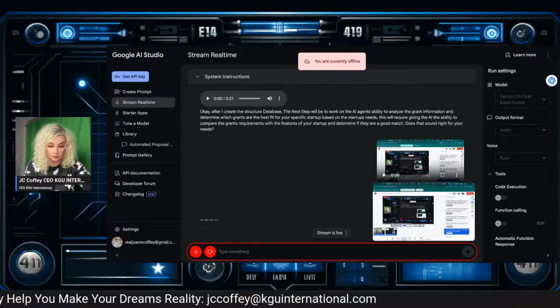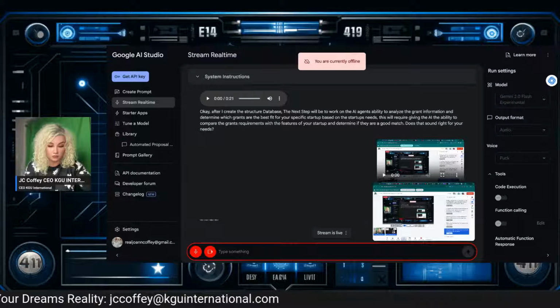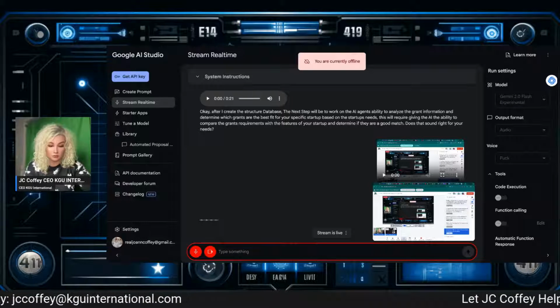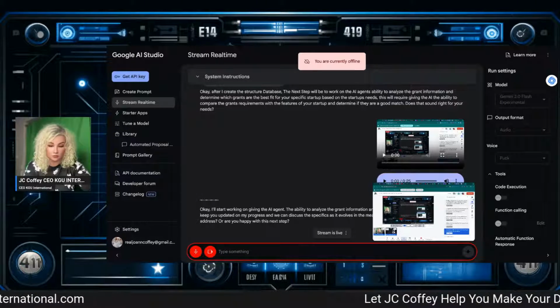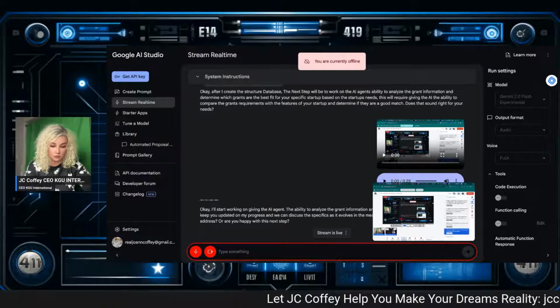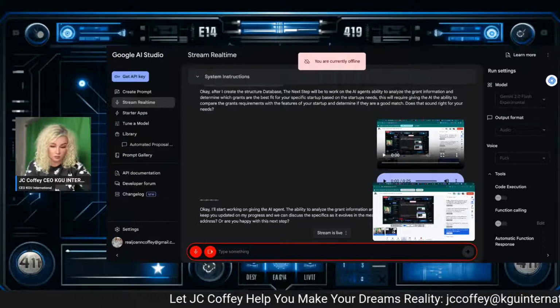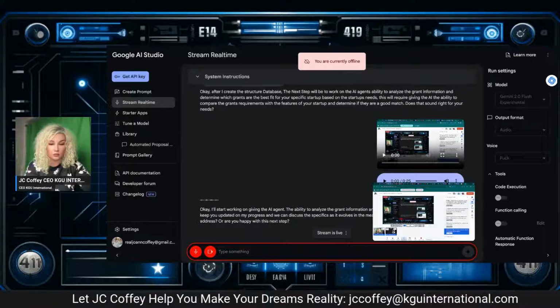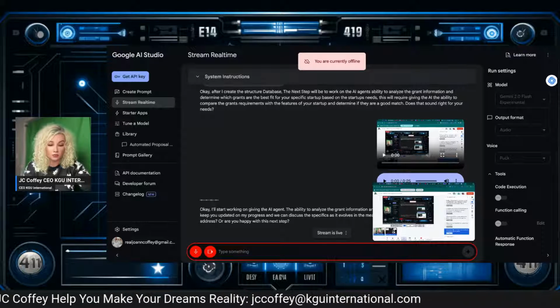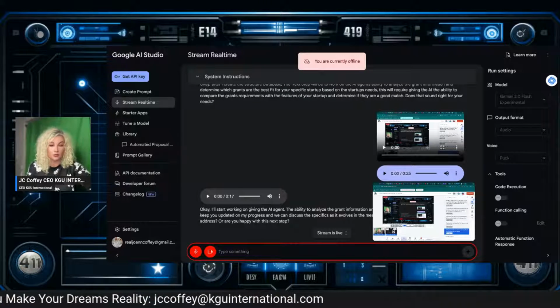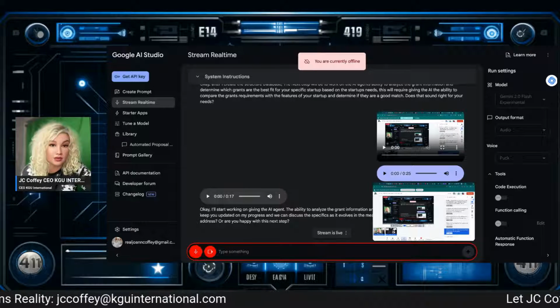Okay, I'll start working on giving the AI agent the ability to analyze the grant information and determine the best fits for your startup. I will keep you updated on my progress, and we can discuss the specifics as it evolves. In the meantime, is there anything else you would like to address, or are you happy with this next step? Tell me the next step.